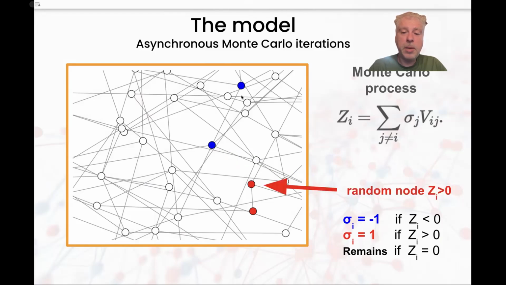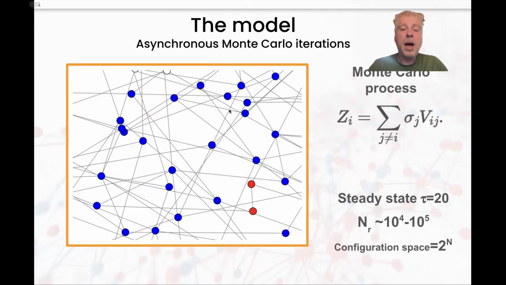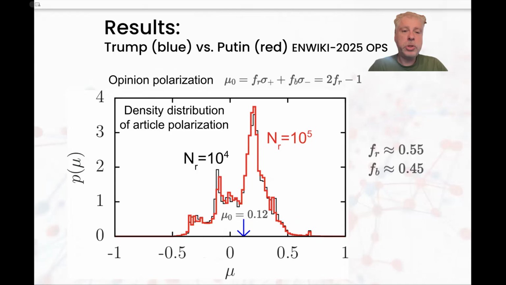We do the same thing with another random node, and once we reach all nodes, this is tau equal 1, and in order to reach the steady state, we take tau equal to 20. Then we do another realization, a random realization. At the end, we take 10 to the 4 or 10 to the 5 random realizations. And the convergence is very good for these numbers. The configuration space here is 2 to the N, and it's not N. Okay. And I'll show you some results.